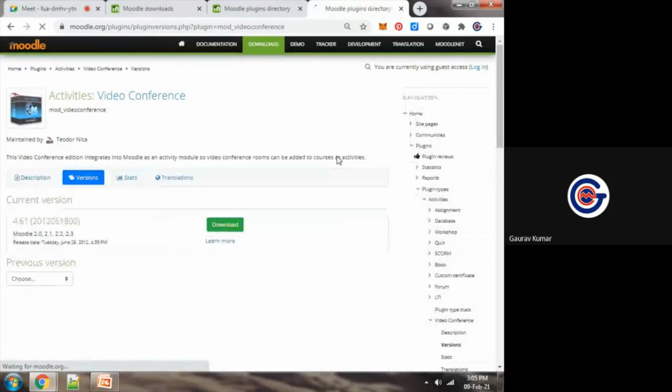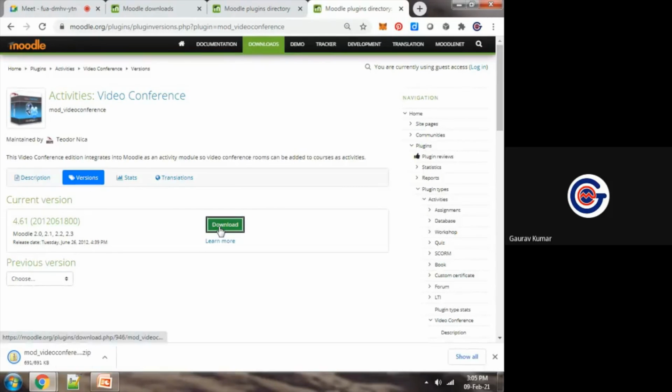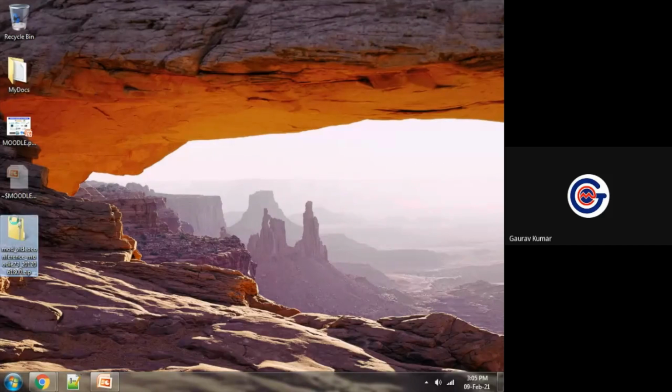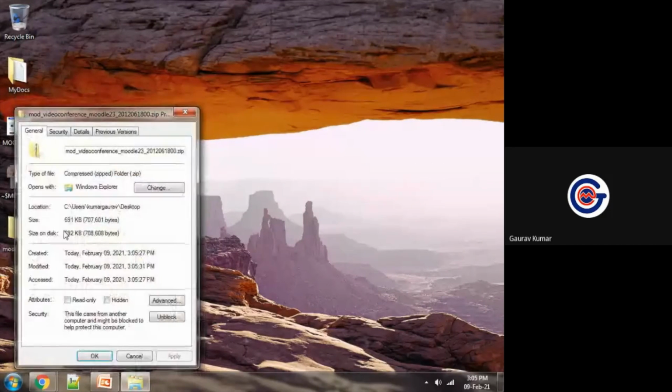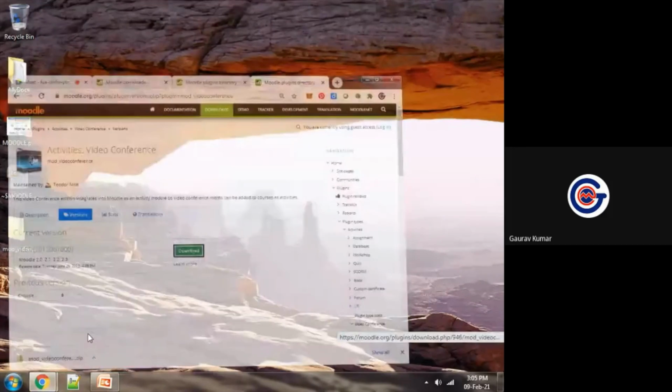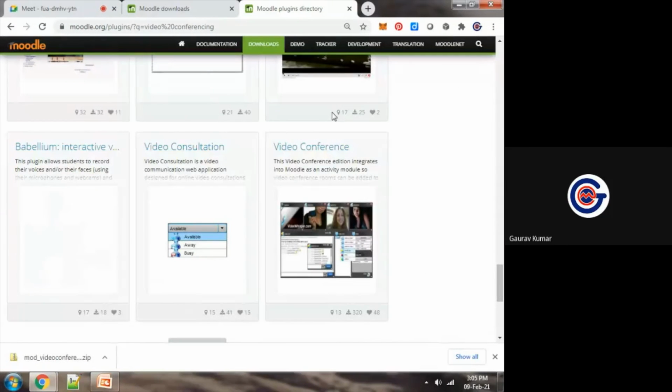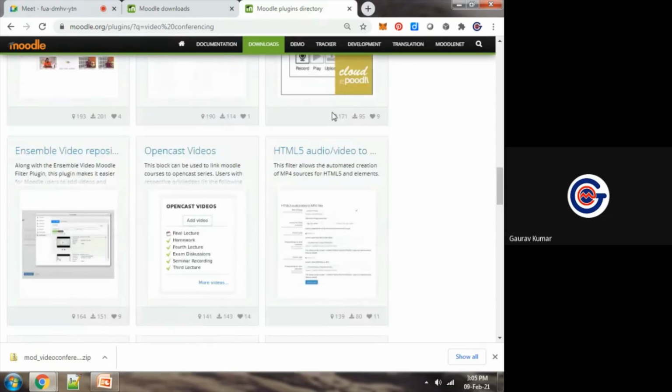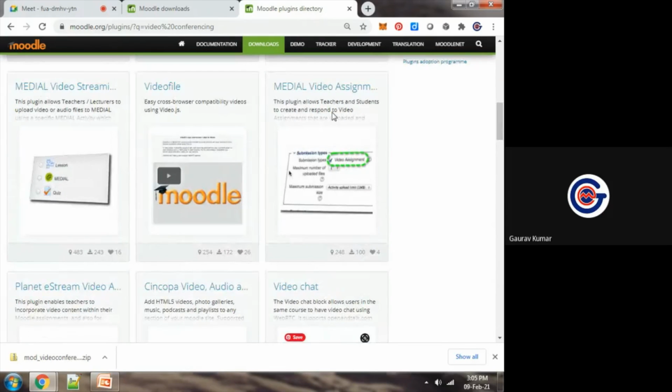It's a zip file, a compressed file that will be downloaded, and that file I will upload to my Moodle server. That file I will attach to my Moodle server. You can see that this is the downloaded zip file and it is only 691 KB. If I want to work with a plagiarism checker, I will download its zip file and attach it with my existing Moodle server.